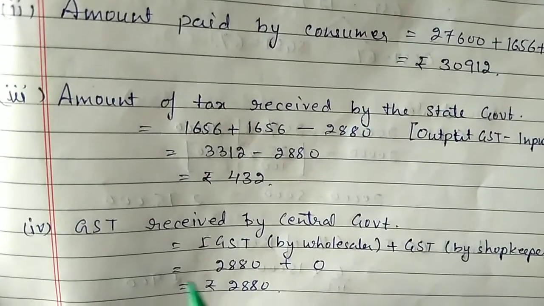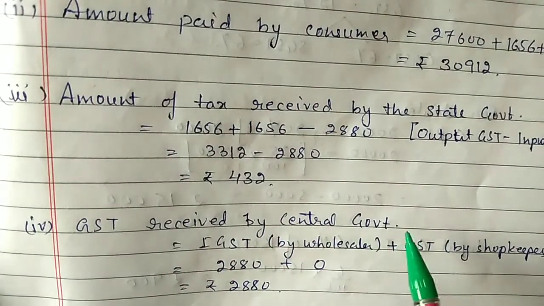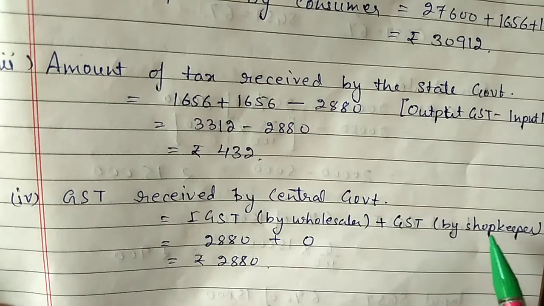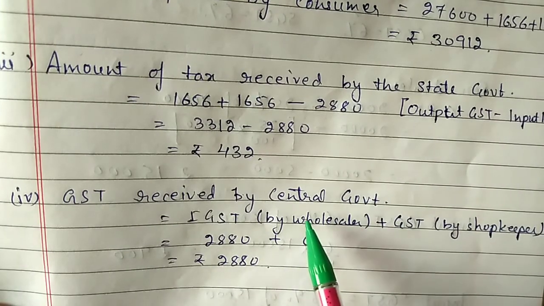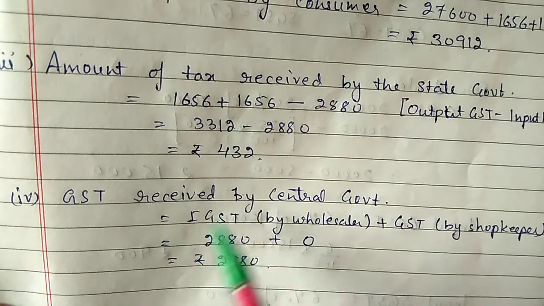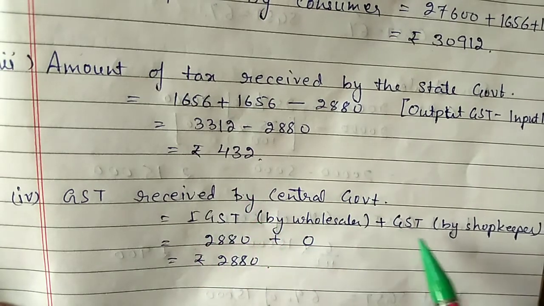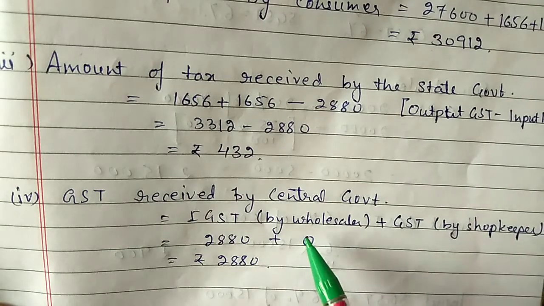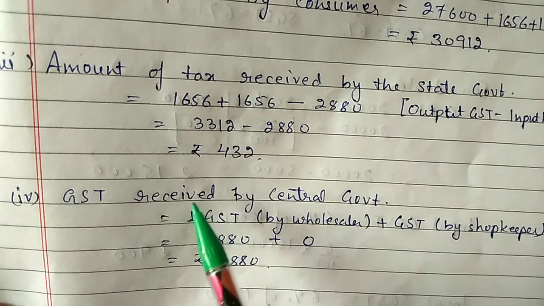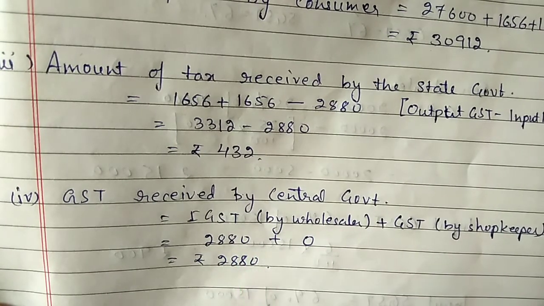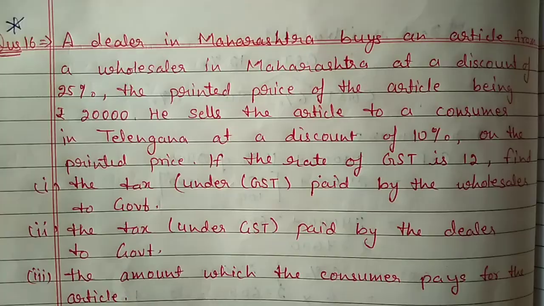Fourth part, GST received by the central government. So here IGST by the wholesaler and GST by the shopkeeper. So already the wholesaler has paid 2,880 rupees to the central government. So now here the shopkeeper will not pay anything to the central government. It will be 0 for the shopkeeper. So GST received by the central government will be 2,880 rupees.